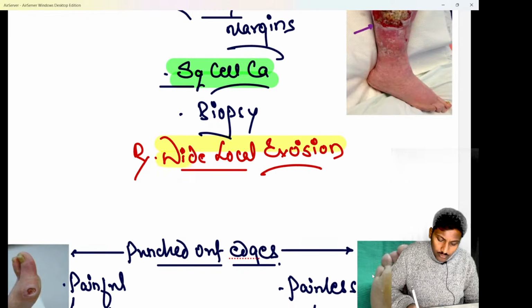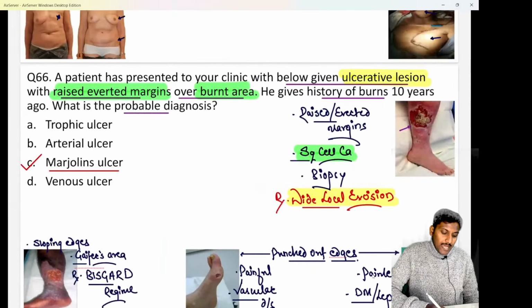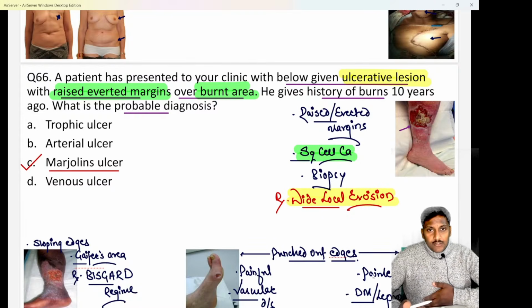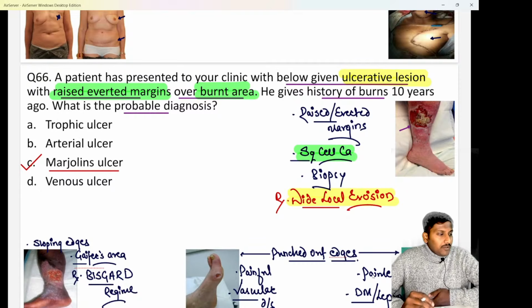For no other ulcer do you do an excision, but for Marjolin's, as there is a risk of malignancy, we do a wide local excision. Understood? So raised everted cauliflower-like edges, squamous cell carcinoma, is a very classical feature of Marjolin's, commonly seen over a burn scar or chronic varicose veins.